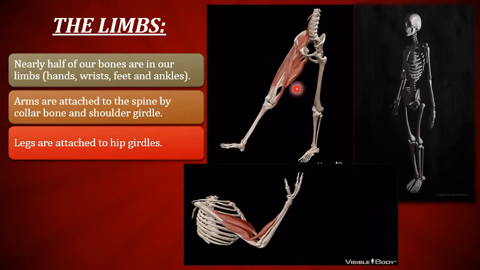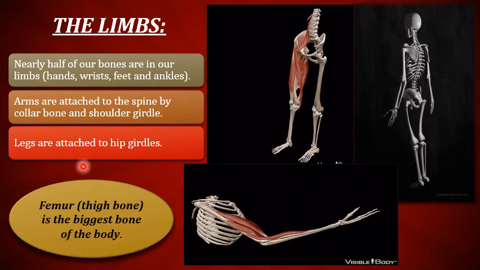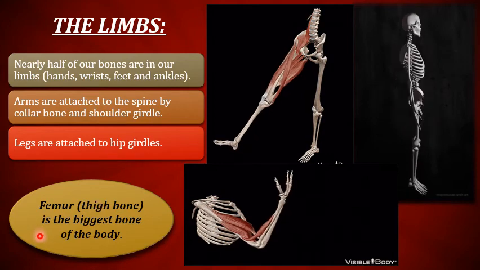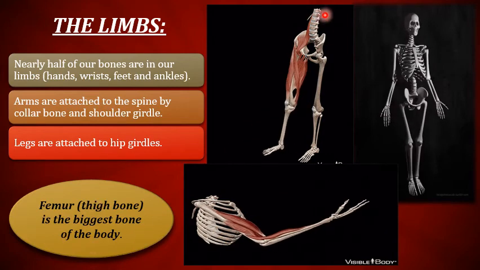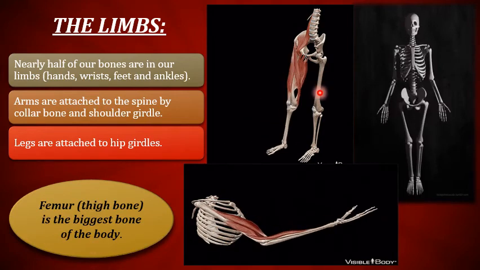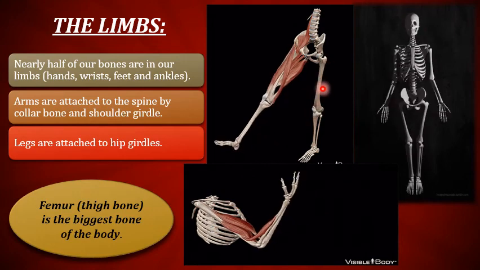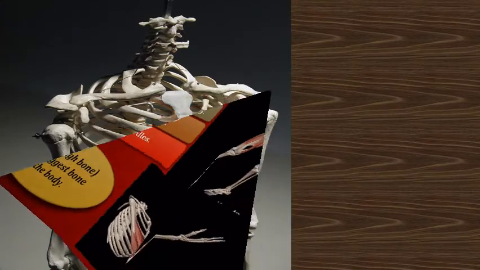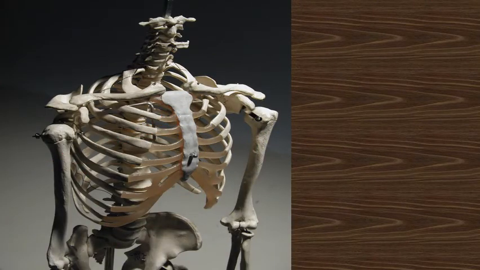One important thing here is the femur. Femur means thigh bone. It is the biggest bone of our body, and this is the femur bone. So here we have completed the four main parts of our skeleton, including skull, ribs, spine and limbs.